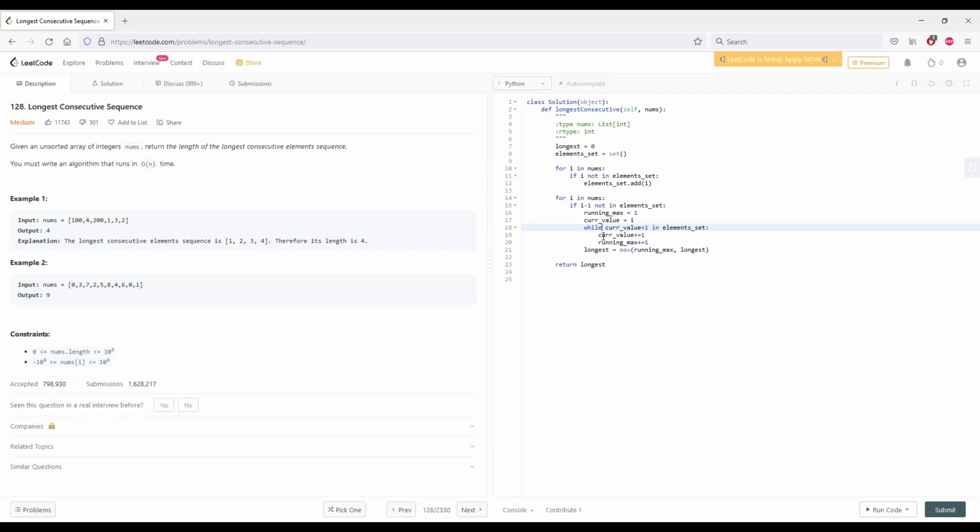And so we have 2, and then current value is 2, and while 3 is in element set, we increment current value to 3, and running max would be 1, 2, 3, so it would be 3 at that moment. And then while 4 is in, the current value is equal to 4, running max is 4, and the longest is 4.